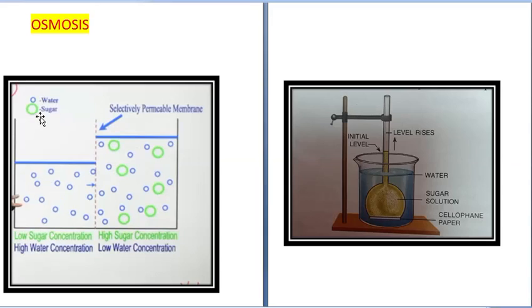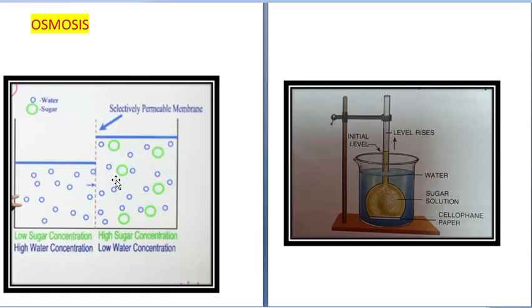First, it is the movement of only water molecules. The solute molecule does not move in osmosis. In diffusion both were moving. Potassium permanganate was also moving and water was also moving, isn't it? Here in osmosis only water molecules will move. Second thing is, water molecules move from their higher concentration to their lower concentration. Water concentration will be high where solute concentration is less, and it will be low where solute concentration is high. Remember this, don't get confused.